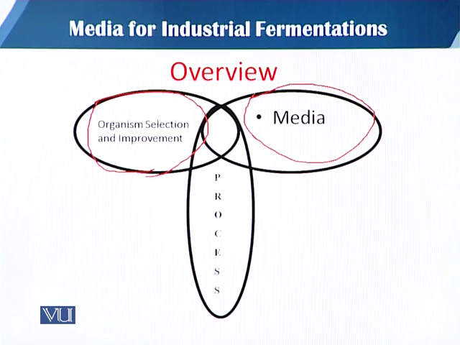Ultimately, the medium provides the platform to grow our selected organism, and then that will be a suitable process. Through that process, which we call the fermentation process, the product formation that we need is facilitated, either on an industrial scale or a lab scale. There is some difference between a lab scale and an industrial scale, but the main theme is the same.